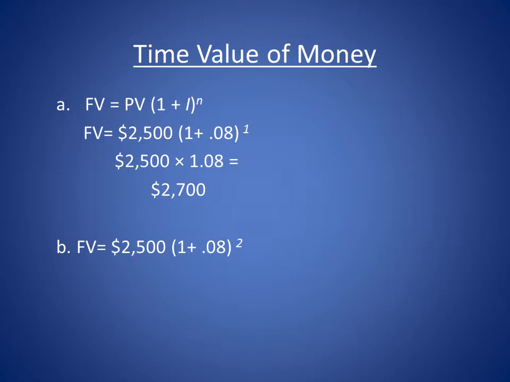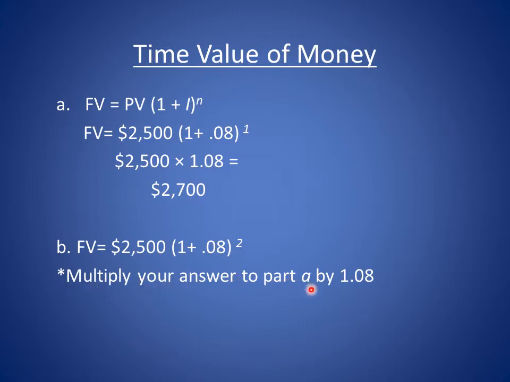If you look at the second question, what is the future value of $2,500 invested at 8% for 2 years? You will multiply your answer to part A by 1.08.